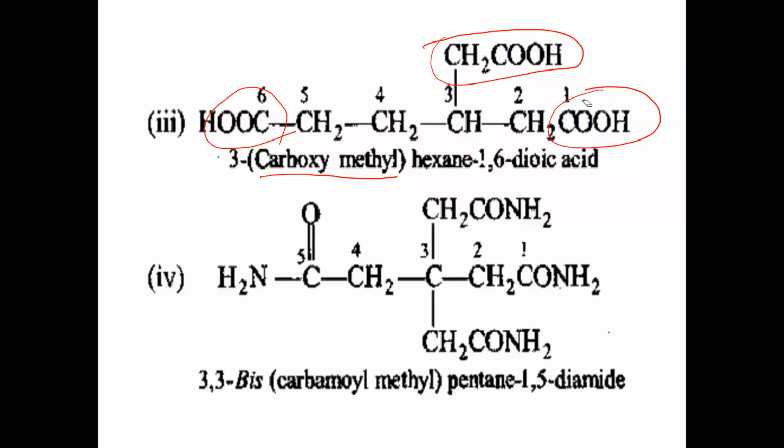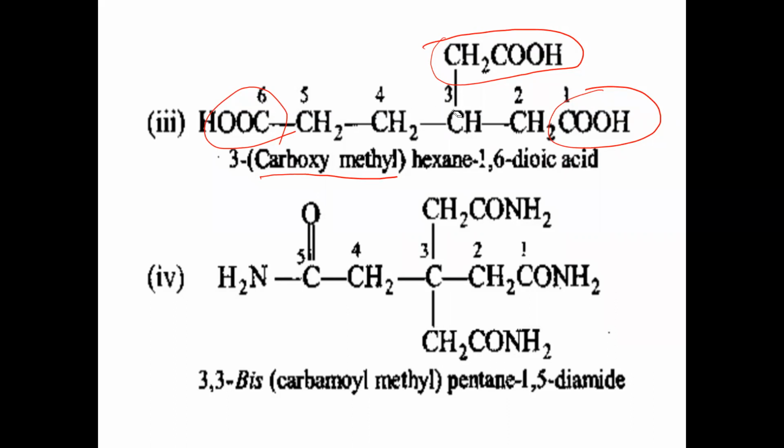And also, when we start numbering from one COOH group, we go 1, 2, 3, 4, 5, 6 carbons. So a 6 carbon chain is coming, the longest chain. If you take number 1 here, 1, 2, 3, then if you go up 4, 5, only 5 is coming. But if you go straight 1, 2, 3, 4, 5, 6, 6 is coming. So 6 carbons should be taken as the parent chain. The longest chain should be taken. That's why we have taken number 1 here, number 6 here.